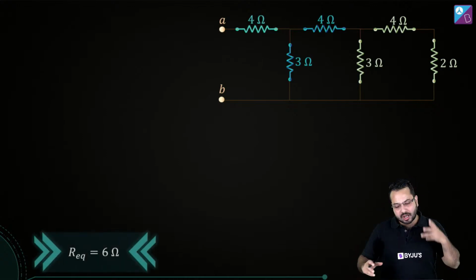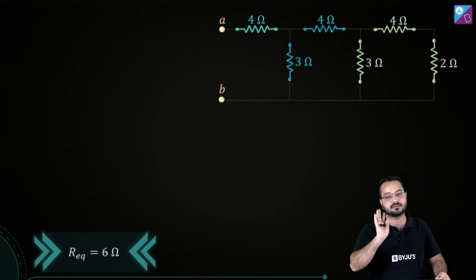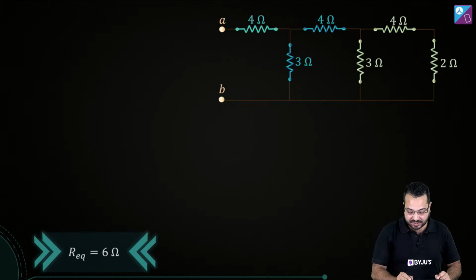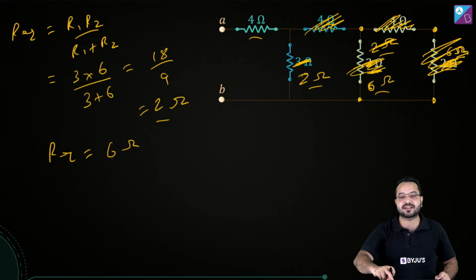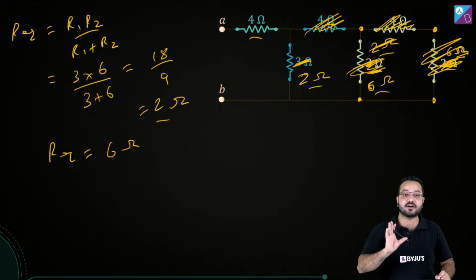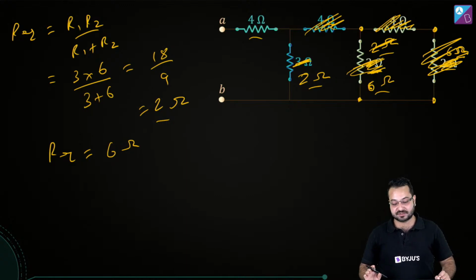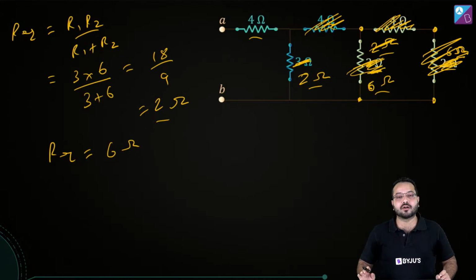Alright, so a lot of you are in the habit of redrawing the circuit. Please don't do that. Be a little smarter than that. Once you have taken series, then you are going to redraw it. Then you have taken parallel, then you are going to redraw the circuit. Great, but you cannot afford that in an examination. So just keep crossing over and do it on the same question. It's not that difficult at all.